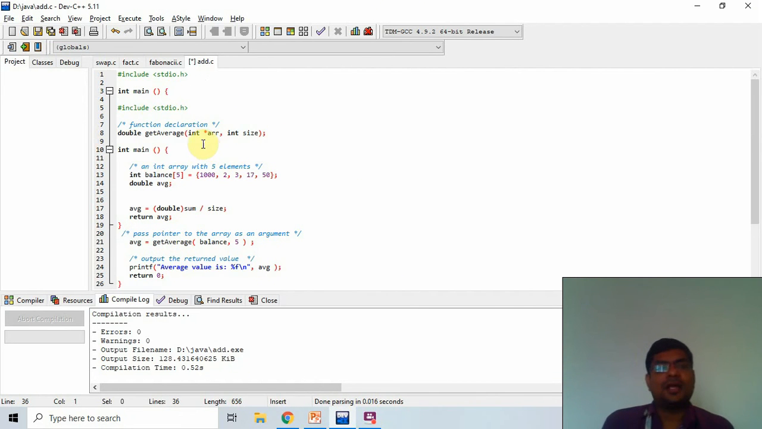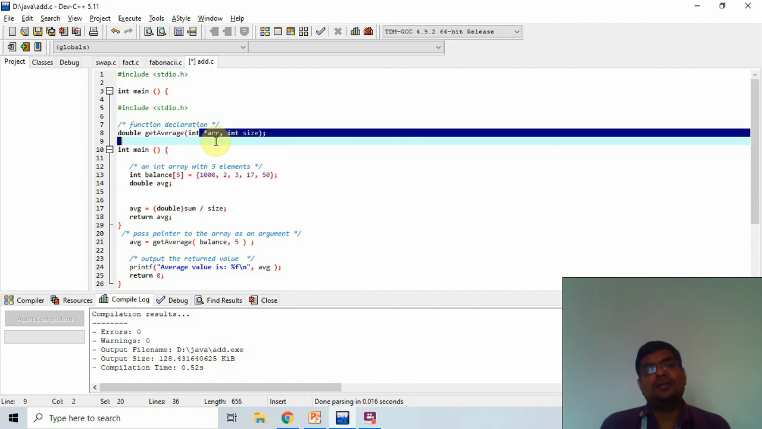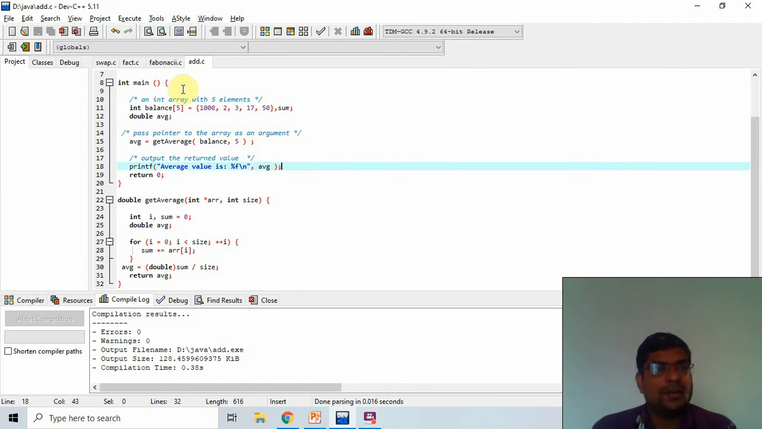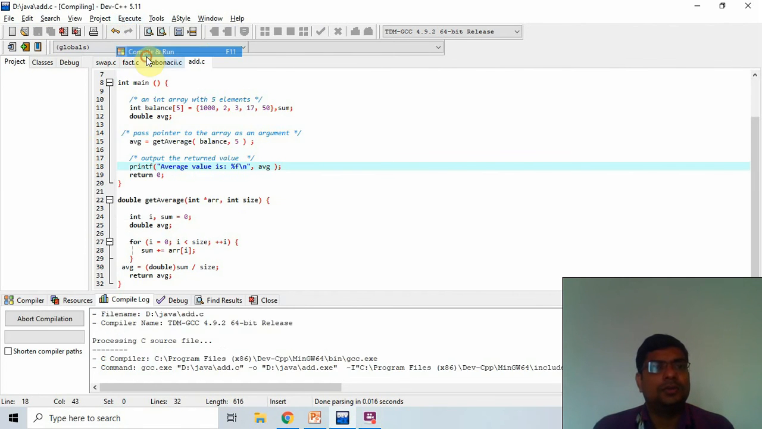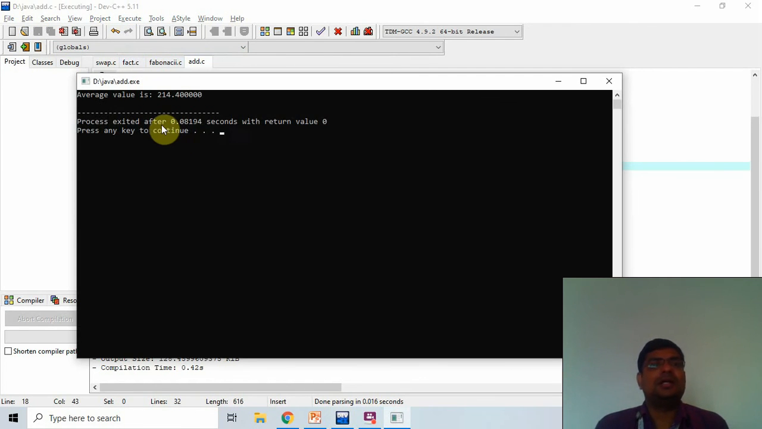Here I create the getAverage function, and we pass a pointer here. So I execute this. Now I compile this program. I compile this, and the result is 2140.